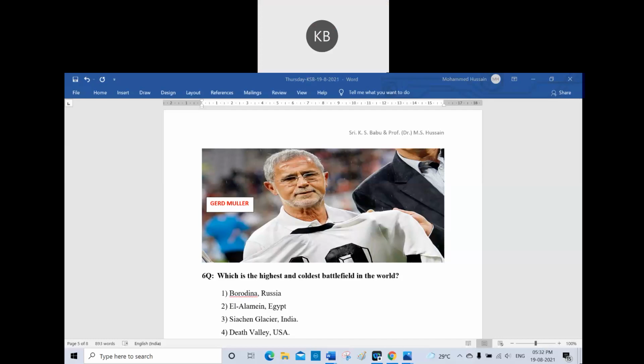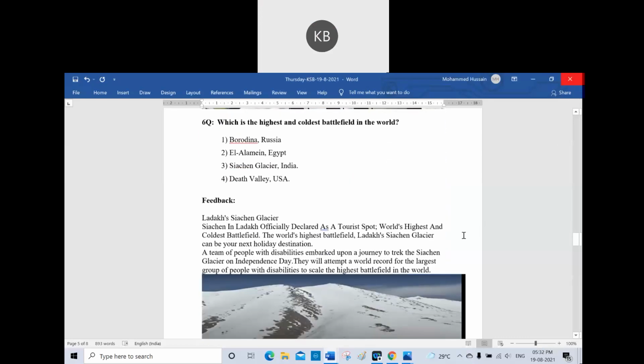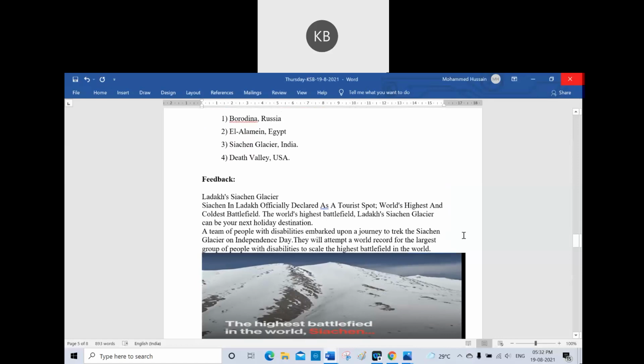Which option do you choose? Just choose, don't be dumb. 1, 2, 3, or 4. Even though it is wrong, it doesn't matter. Yeah, you give the answers. The third option is the right answer.